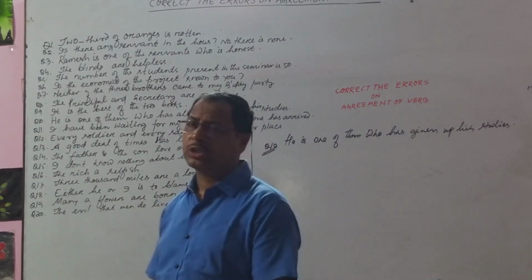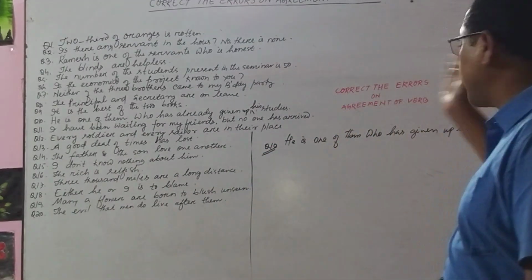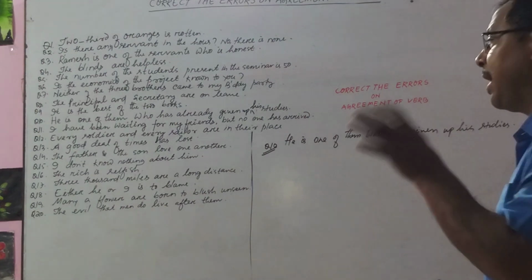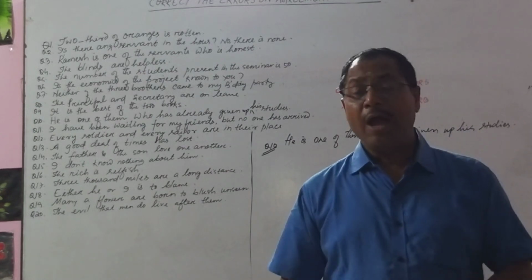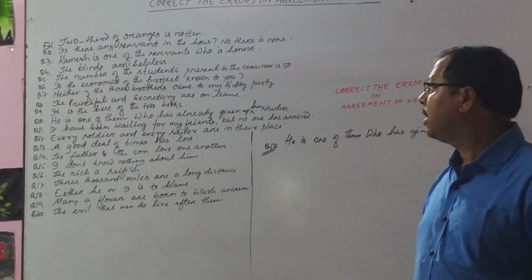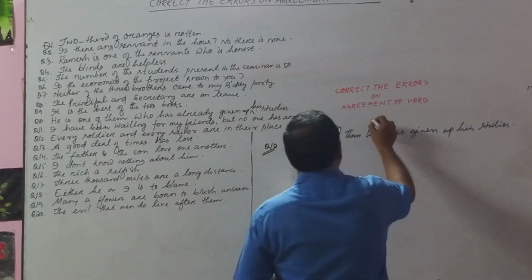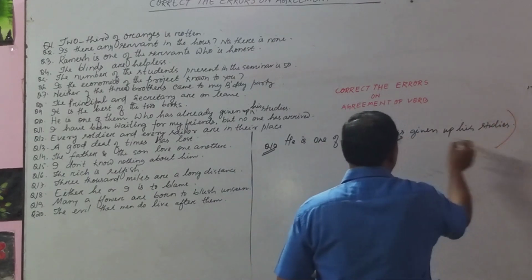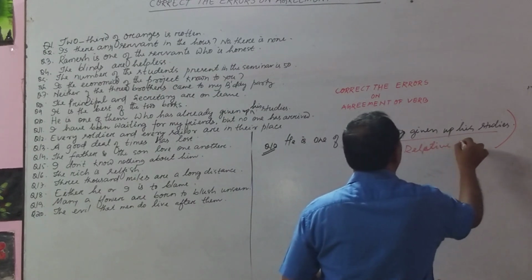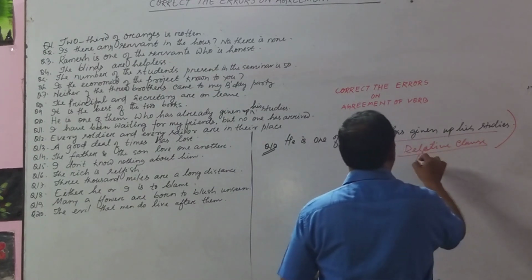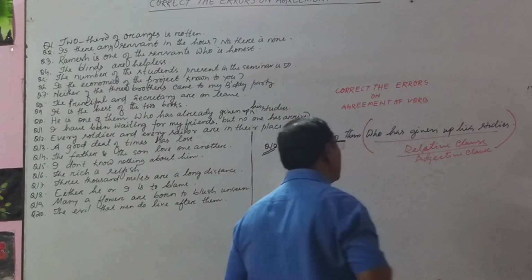In this sentence, I think you can relate, the verb of a relative clause is placed according to the number and person of the relative pronoun. Already I have told you, and on this rule we have already done one question. Look at the sentence here. Who has given up his studies is the relative clause. It is the adjective clause.